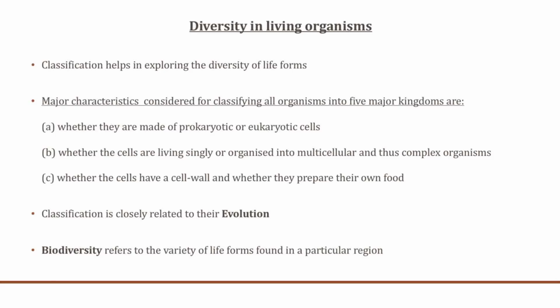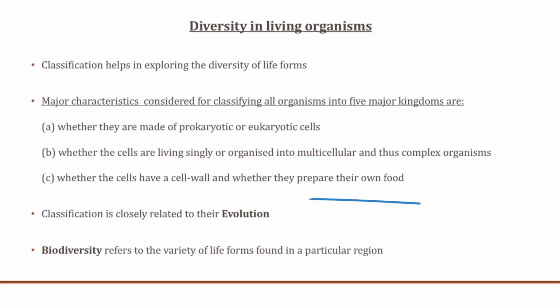Looking at this chapter, we basically classify organisms, and this classification helps in exploring the diversity of life forms. Now, the major characteristics considered for classifying organisms into the five major kingdoms are whether they are made up of prokaryotic or eukaryotic cells, or whether the cells live singly or are organized into multicellular, thus making them complex organisms. Obviously, unicellular organisms are less complex than multicellular organisms.